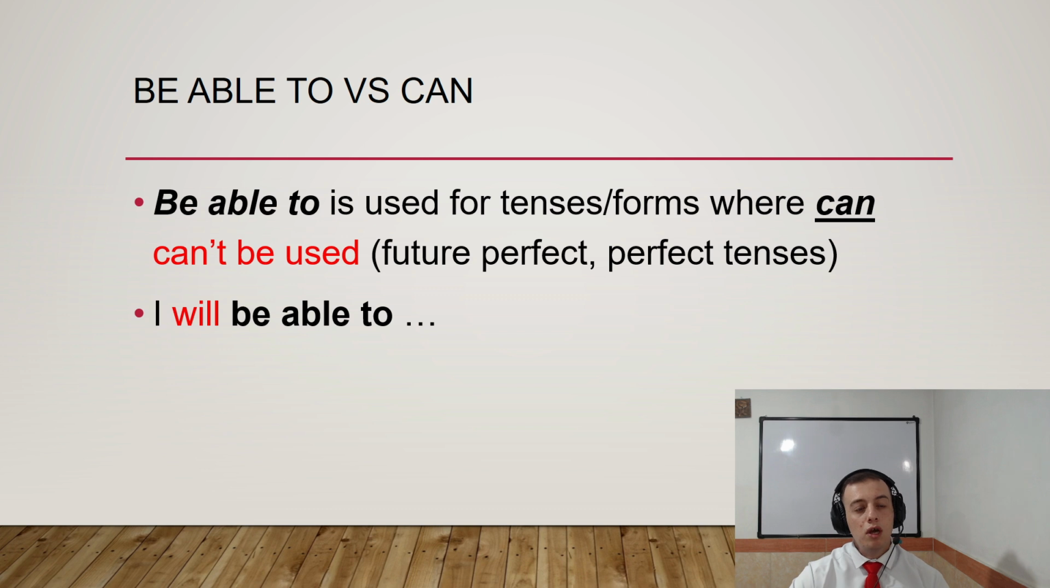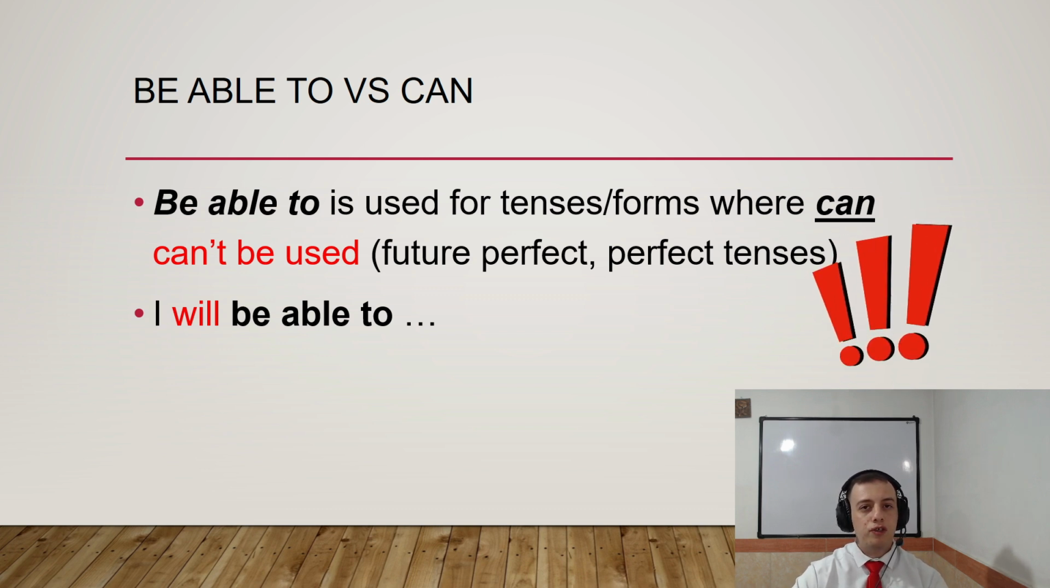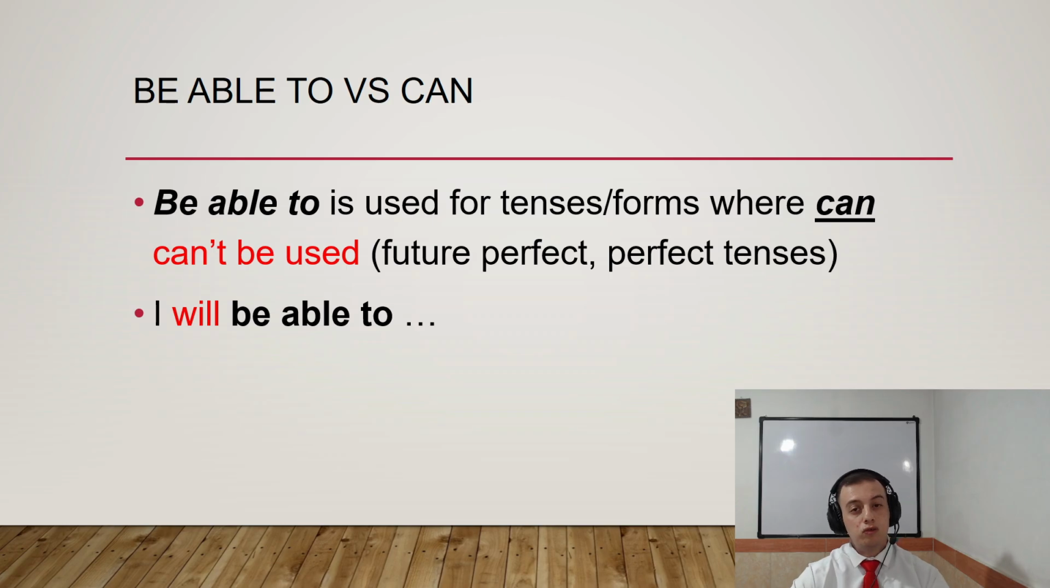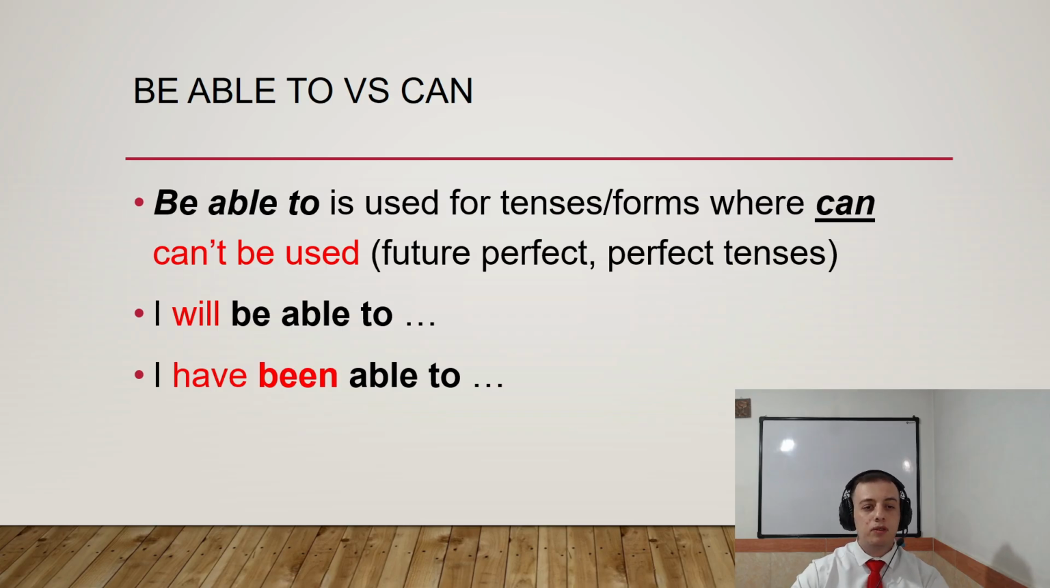All right? But you cannot talk about future if you use can. Okay? So, you have to change can to be able to. Right? For example, I will be able to, or I have been able to.